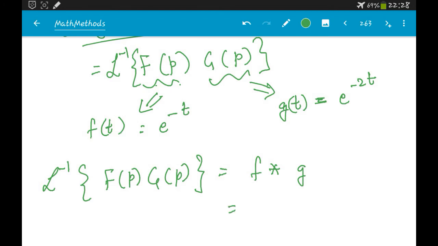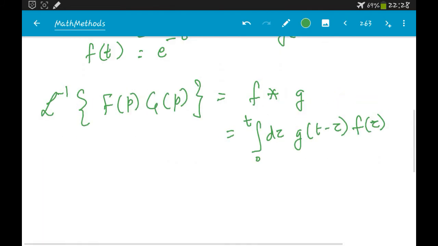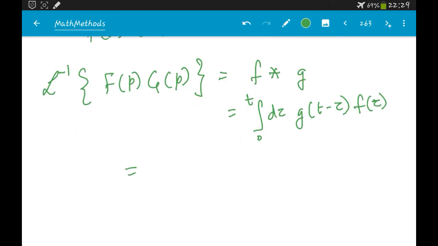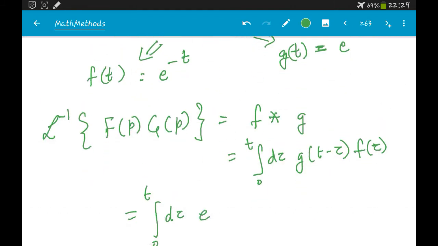And that is nothing but the integral from 0 to t, d tau, g of t minus tau f of tau. This is going to be your f star g. So we can just include our f of t and g of t here and we will find the solution. So this is the integral from 0 to t d tau. What is g of t? G of t is e power minus 2t. So g of t minus tau would be e power minus 2 times t minus tau, and f of tau would be e power minus tau, and d tau.